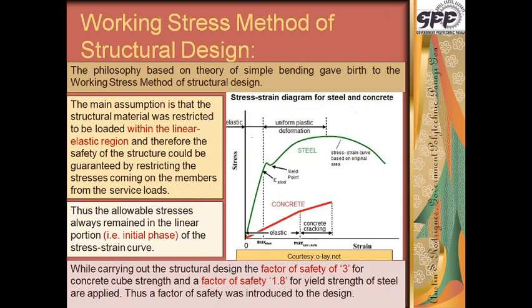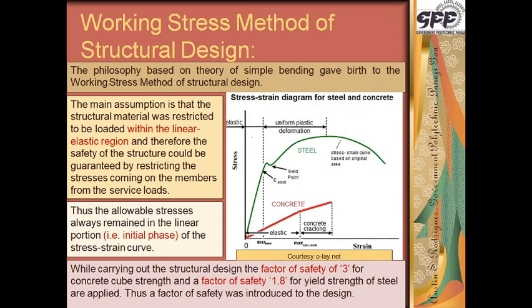So it is considered that the structure would be loaded in such a manner that the stress would not go beyond the first initial straight line, whether it is for steel or for concrete.